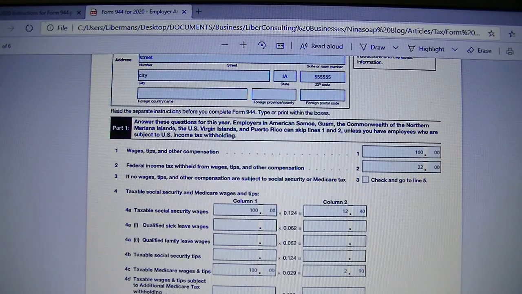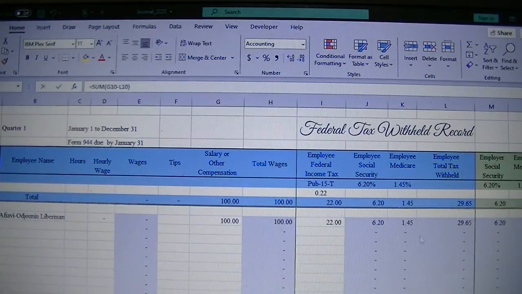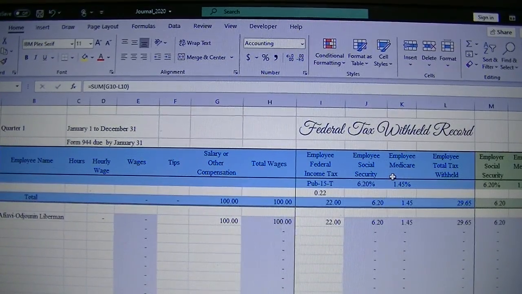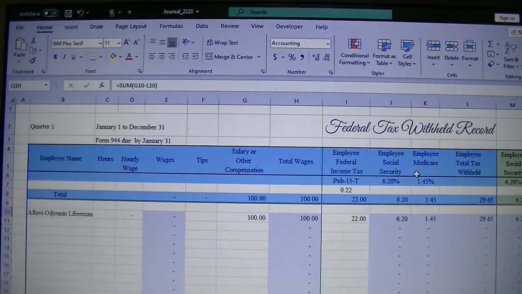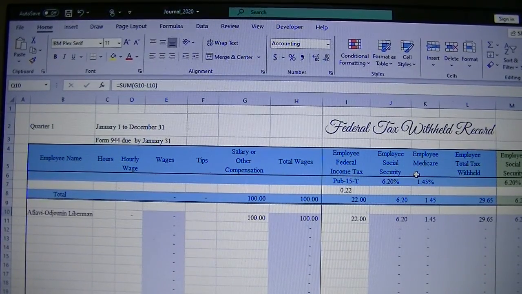We have our federal tax withheld record here that we use to track income payouts.